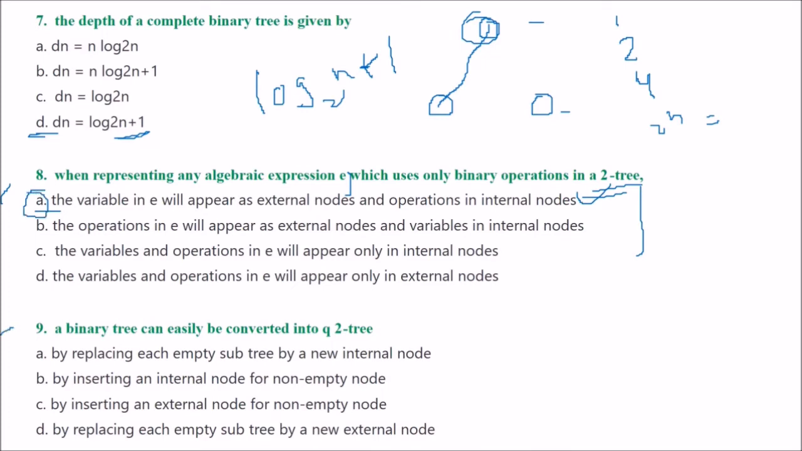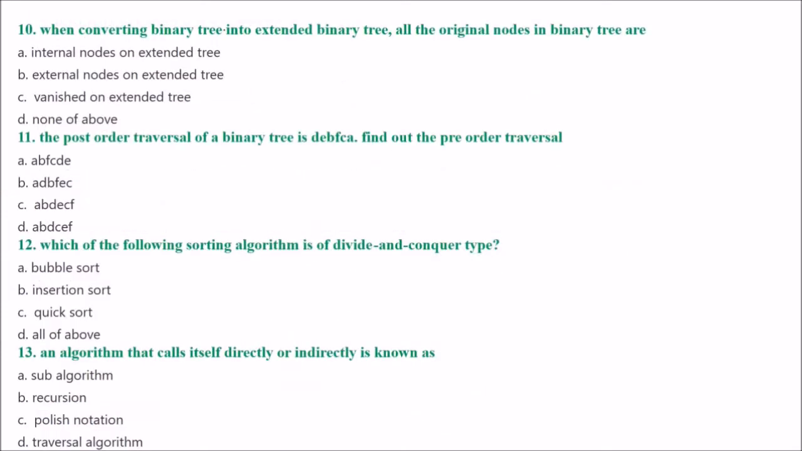Next is: a binary tree can easily be converted into a 2-tree. How? The answer would be, let us go with D. By replacing each empty subtree by a new external node, you can convert it. Next is: when converting a binary tree into an extended binary tree, all the original nodes in the binary tree are what? The answer is the first one: internal nodes on the extended tree.